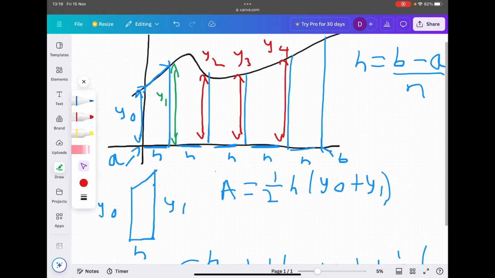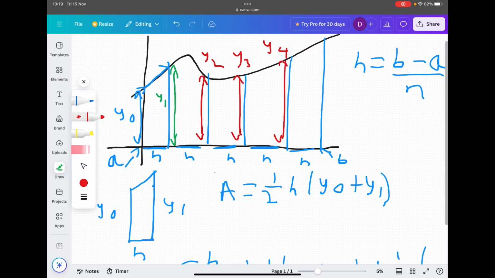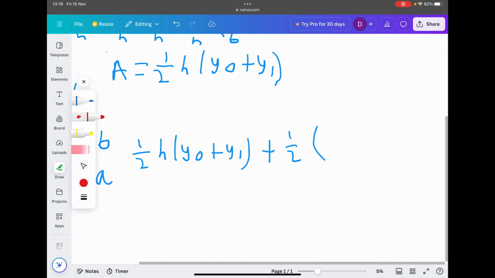So after we've found the area of the first strip, how would you find the area of the second one? So in the second strip, it'd be this one here. Well, we know that the left-hand side is y1 and the right-hand side is y2. Applying that formula, we would get a half h, y1 add y2.